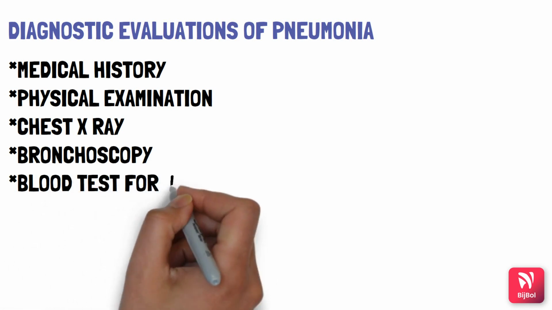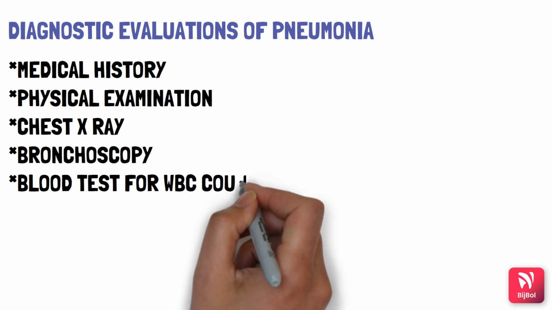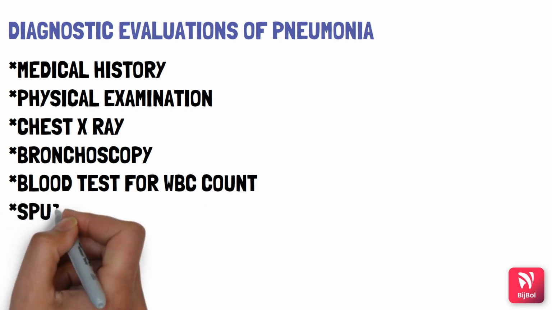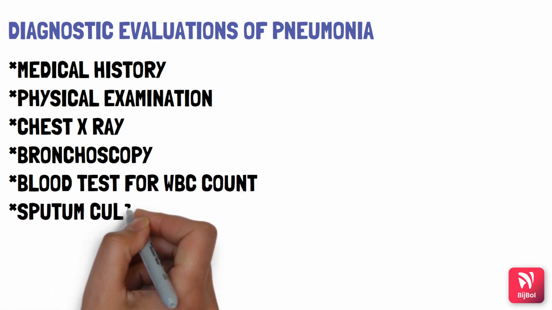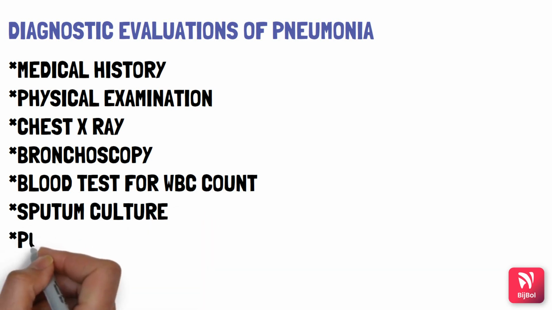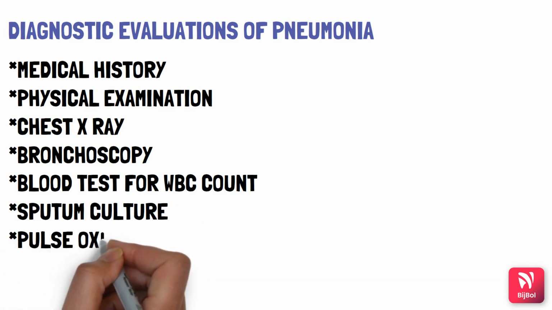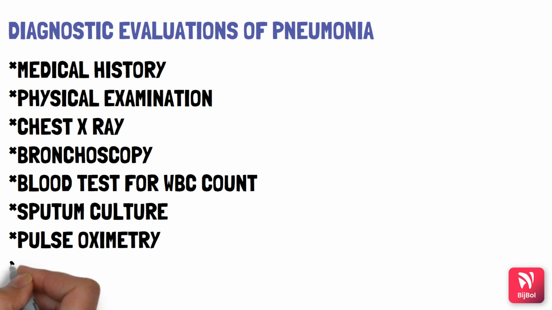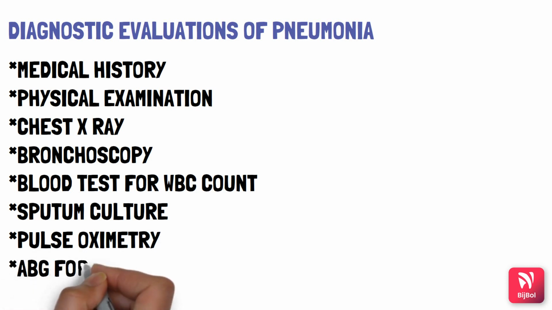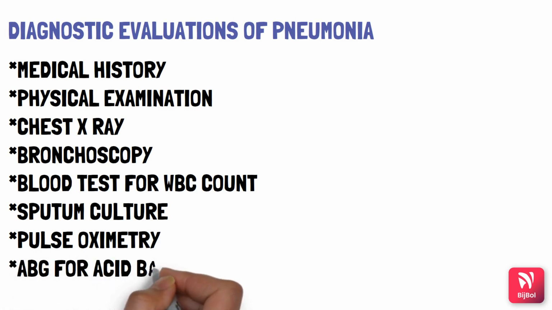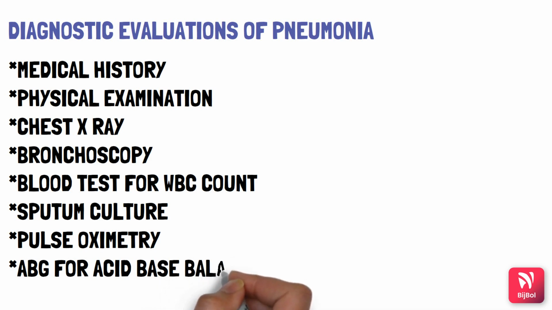In blood test, we check for the WBC count. We can also perform sputum culture to detect the microorganisms responsible for causing pneumonia, so that we can perform a proper treatment against those microorganisms. Pulse oximetry can be done to detect the oxygen saturation levels. Also, we can perform arterial blood gas analysis to check for the acid-base balance.